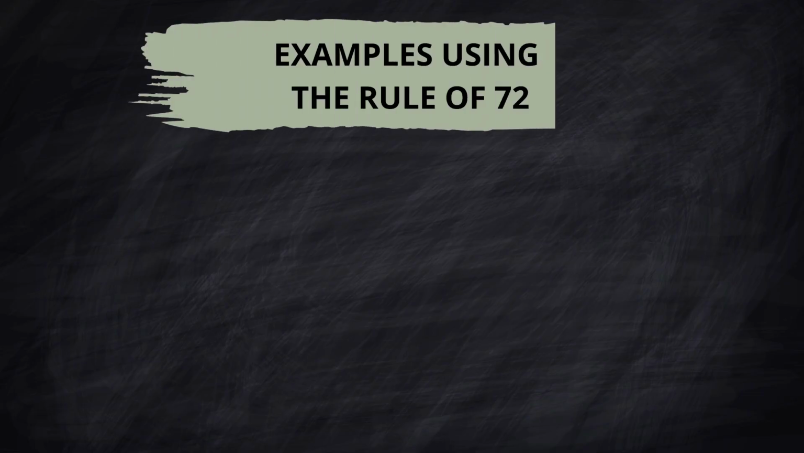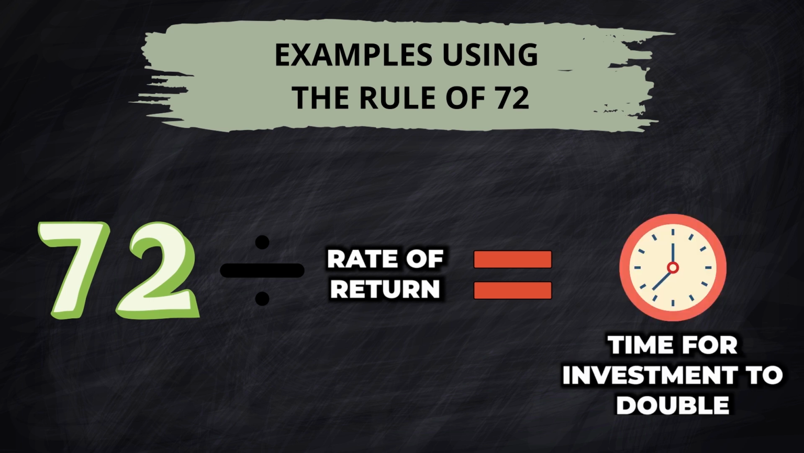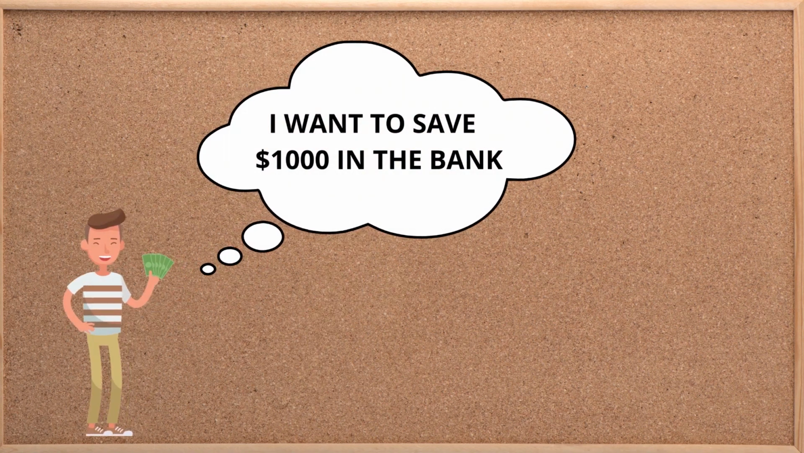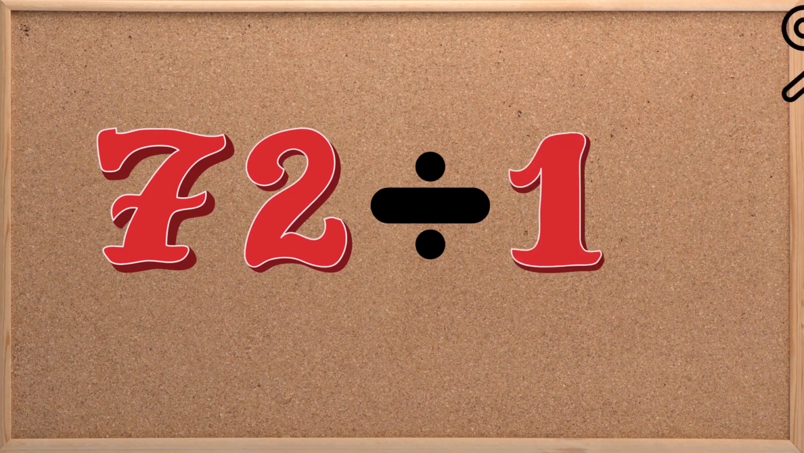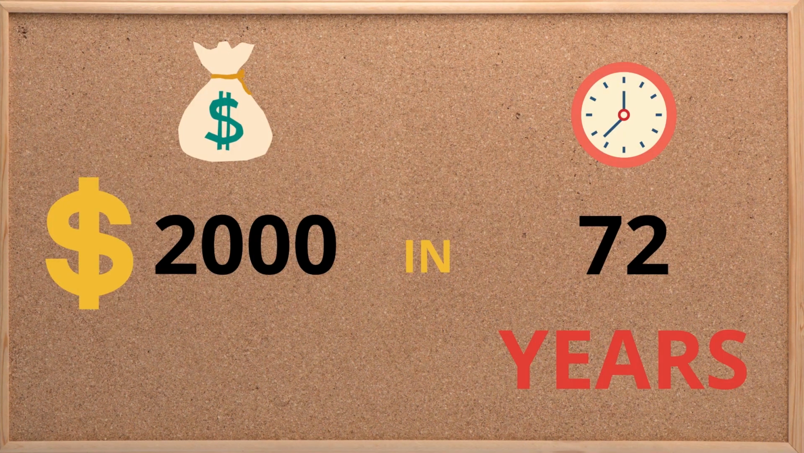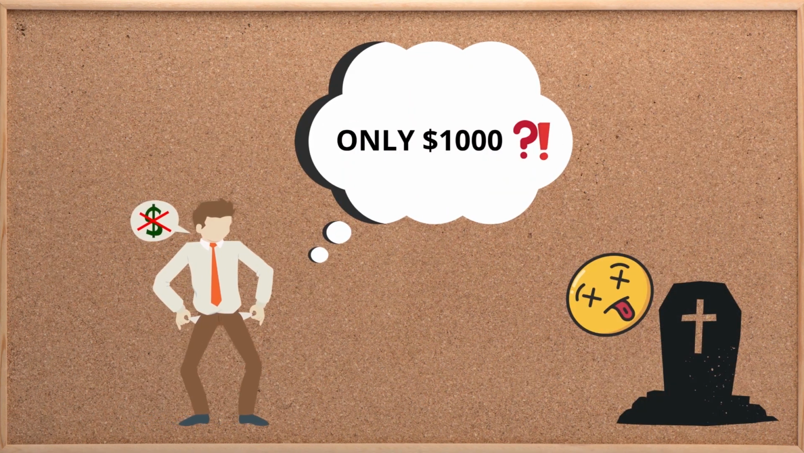Let's take a few examples using the rule of 72. 72 divided by the rate of return equals the time for the investment to double. For example, say you have $1,000 you want to save at the bank. Let's also say you will earn an interest rate of 1% yearly. If you divide 72 by 1%, you can expect to have $2,000 in 72 years. And I'm pretty sure you will not be around in 72 years to make only $1,000 profit.